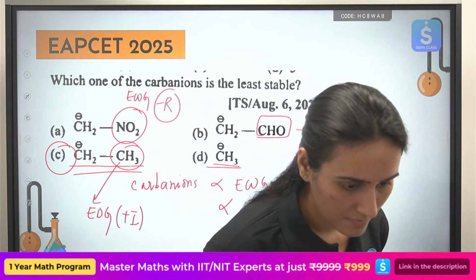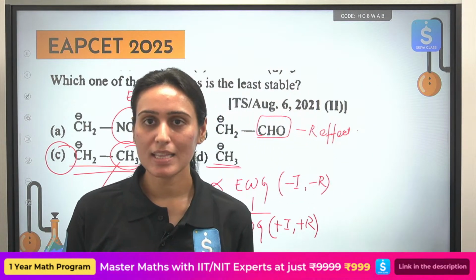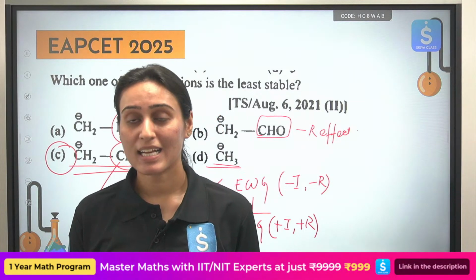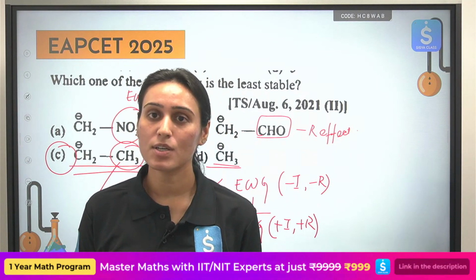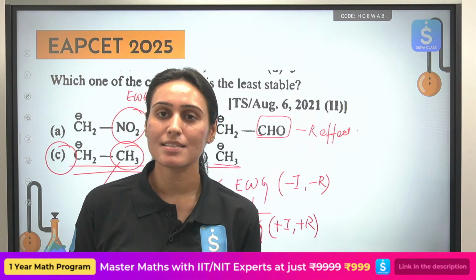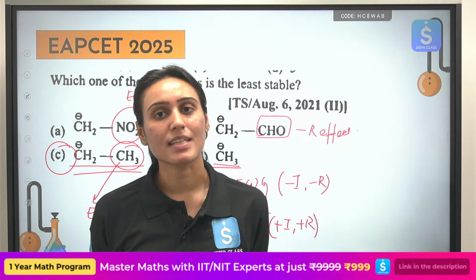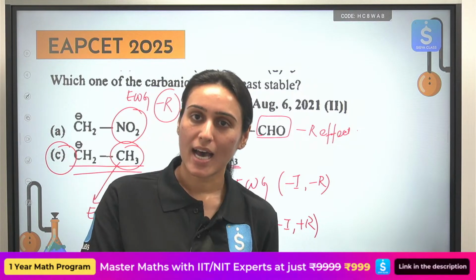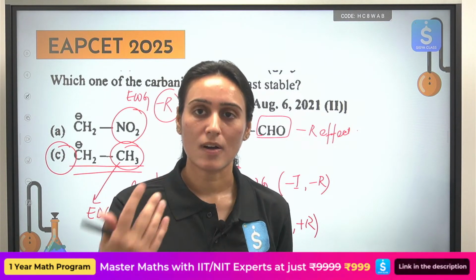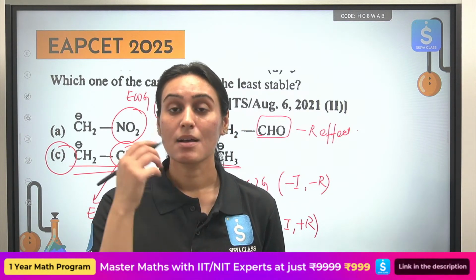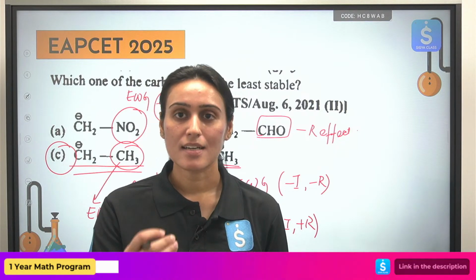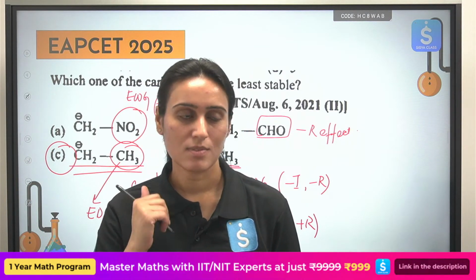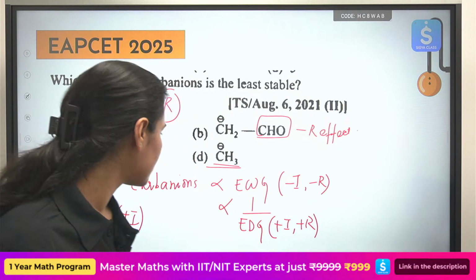Alright? Okay. Alright then everyone, that is all for today. So we have learnt about different concepts related to organic chemistry. We have learnt about different types of intermediates, different types of electronic effects. We have seen the nomenclature also, and we have solved some questions based on them. Rest of the questions are available in the PDF. So please solve them also, cross-check your answers, practice more and more questions. And yes, you have to practice more and more questions, then only you will secure good marks.